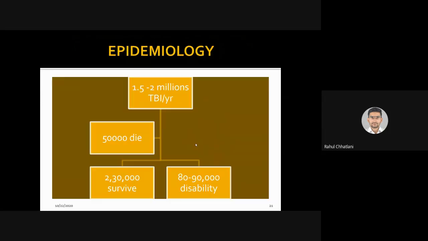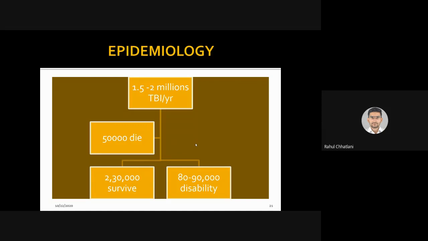Injury to the brain, the main part, is traumatic brain injury. Yes, it happens 1.5 to 2 million TBI per year. Yes, 15 to 20 lakh individuals get TBI per year. Of this, 50,000 die.